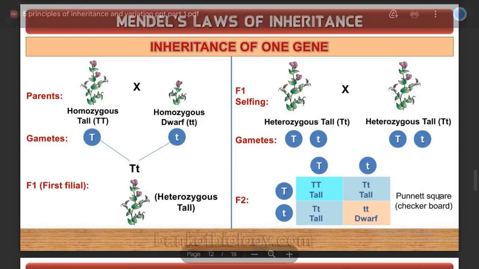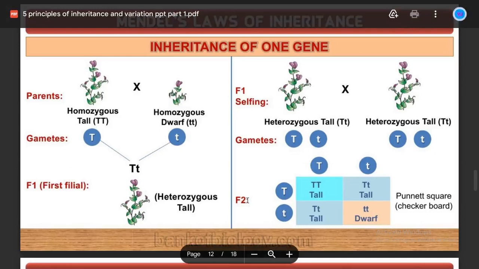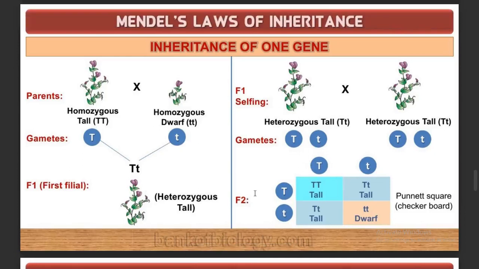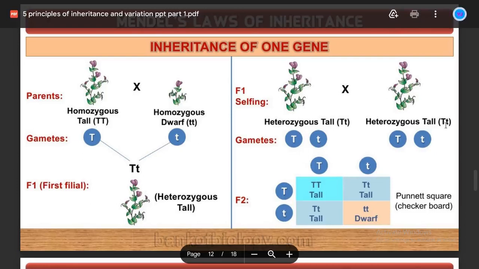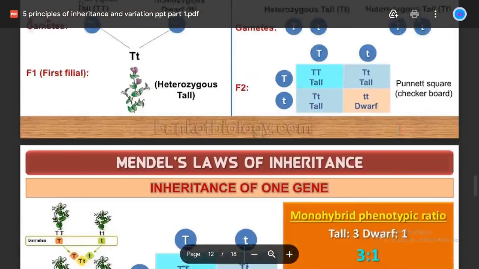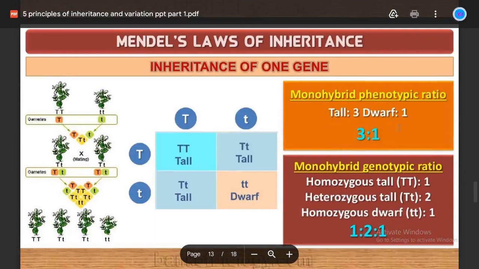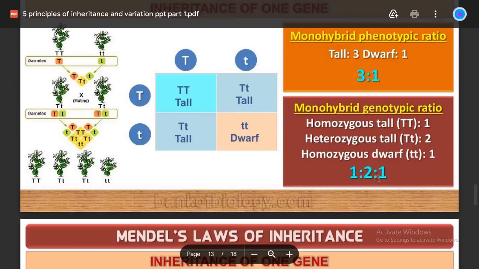Okay, so Punnett square they have shown the F2 generation. You have to be very clear. F1 generation we are doing selfing, which means that capital T small t இதை வச்சு நீங்க cross பண்ணணும். That alone you remember. That's the one place you may get confused. Okay, otherwise other thing will be clear, right? The next thing is, just now we have seen, so phenotypic ratio 3:1 and genotypic ratio 1:2:1, right?